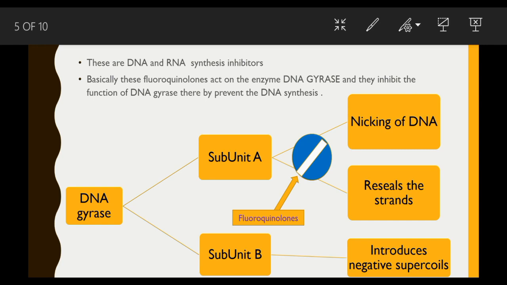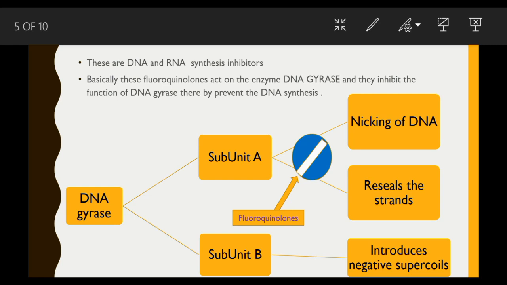The fluoroquinolones inhibit this DNA gyrase and thereby prevent DNA synthesis. The DNA gyrase is a main enzyme that is responsible for the synthesis of the DNA and RNA.